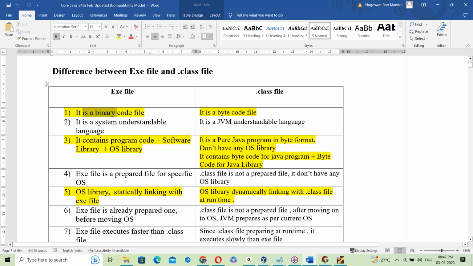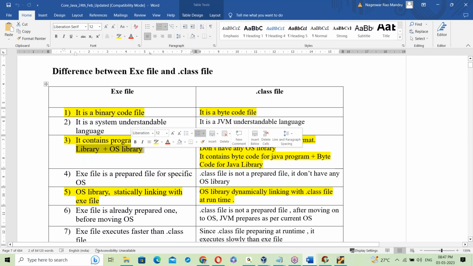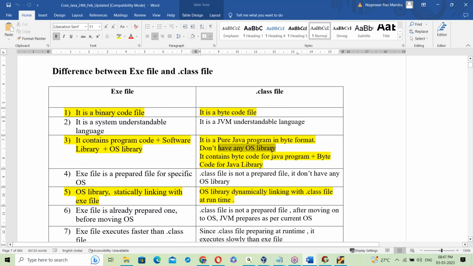So the main differences: an exe file is binary code, a .class file is byte code. An exe file contains the OS library, a .class file doesn't have any OS library.